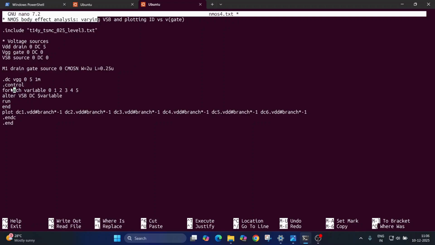Then in the control block, I used 6 iterations, and then I altered the voltage source VSB. The syntax is alter, the voltage source name and DC $ the variable name, and then I plotted the things. That's it. Now we will save this and we will run.